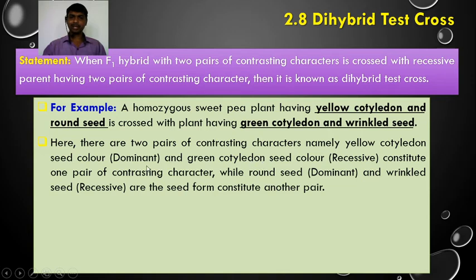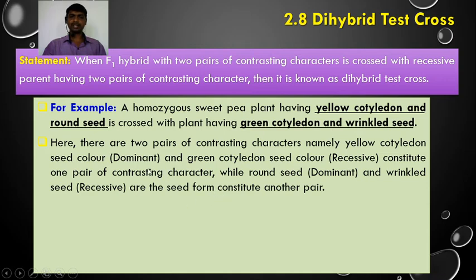So the yellow cotyledon color of the seed is dominant over the green cotyledon color of the seed. Round seed and wrinkled seed, which show the seed form, constitute the other pair of contrasting characters. Round seed is dominant over wrinkled seed, so we say the round seed phenotype is dominant and wrinkled seed is recessive.